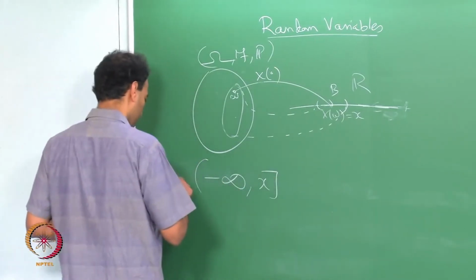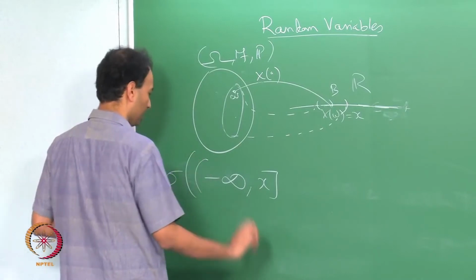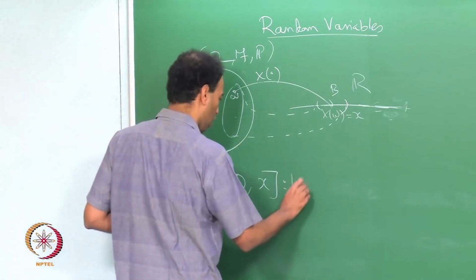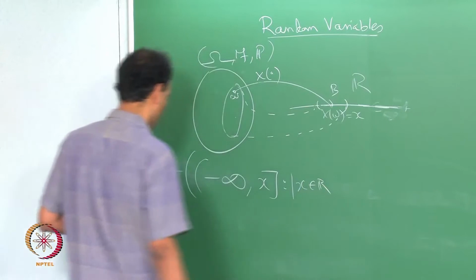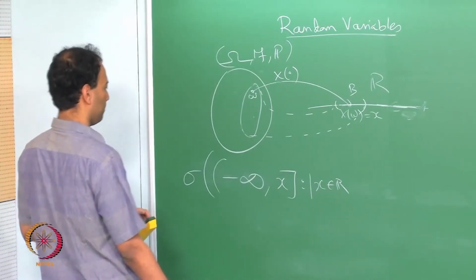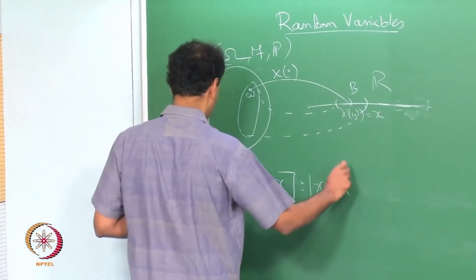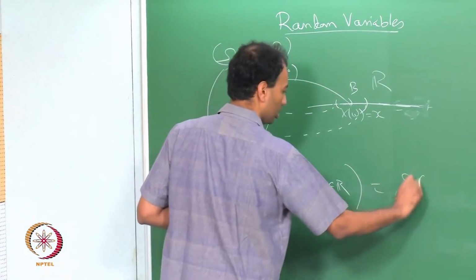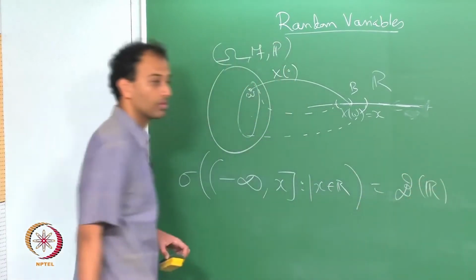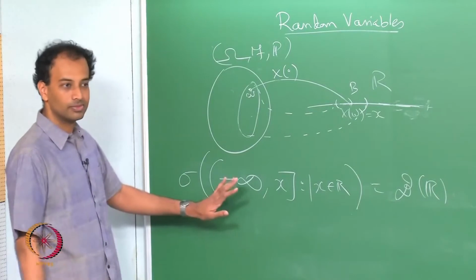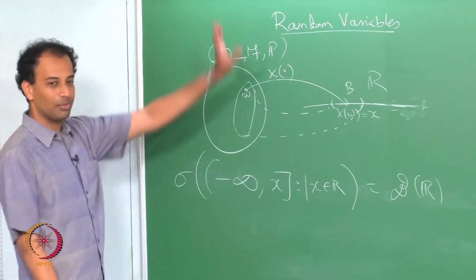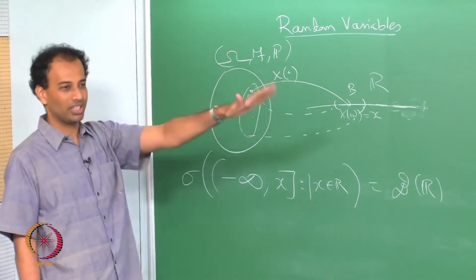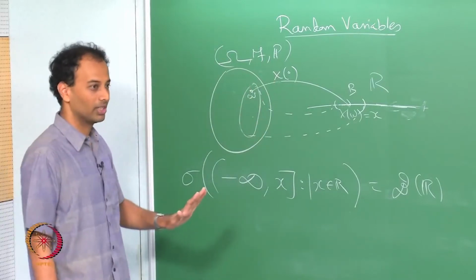The sigma algebra generated by sets of this form is nothing but your Borel sigma algebra on R. You have to prove that this is the same Borel sigma algebra as that generated by open intervals, but that is true, you can prove it.